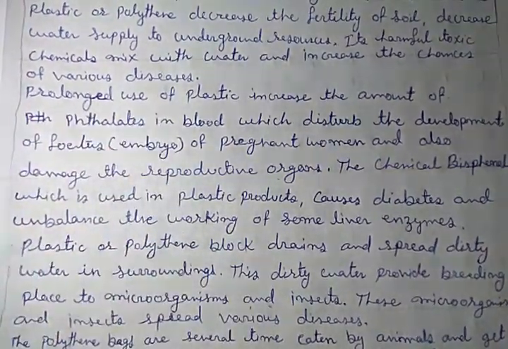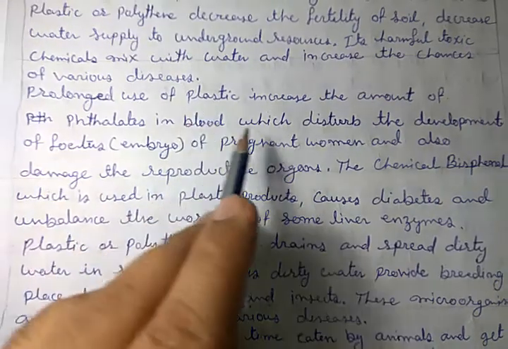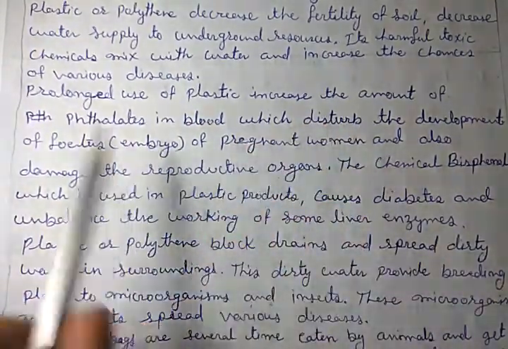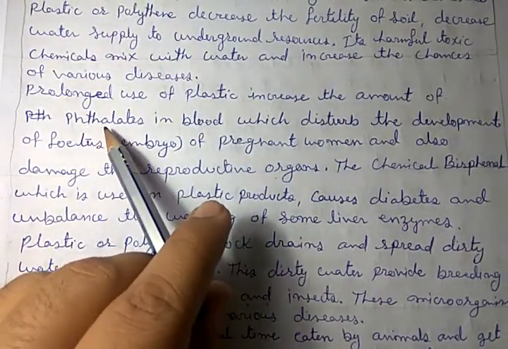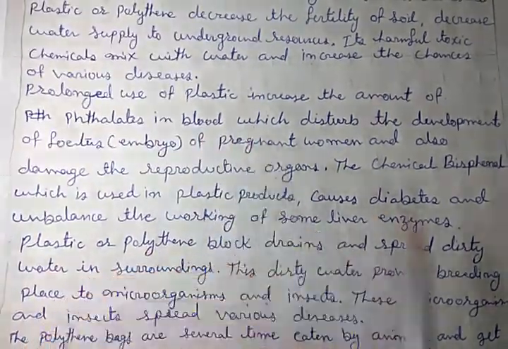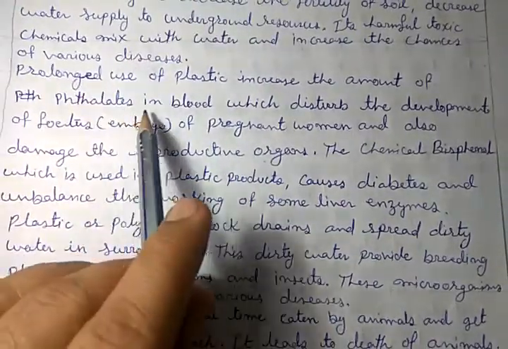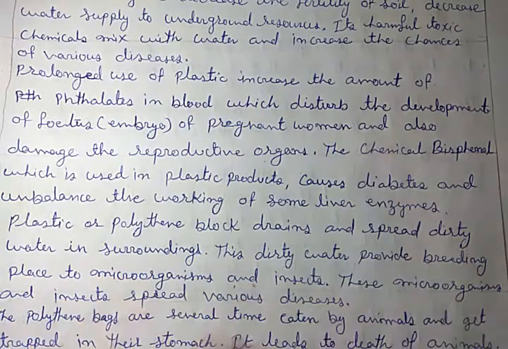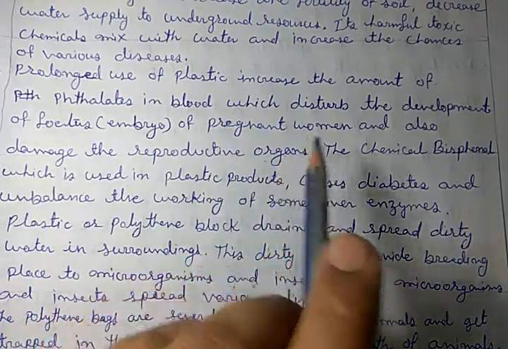Prolonged, that means long use of that substance for a longer duration. Prolonged use of plastic increases the amount of phthalates in blood. That is a substance, a component in our blood, phthalates, which disturbs the development of the fetus or embryo in a pregnant woman, and also damages the reproductive organs of that female.